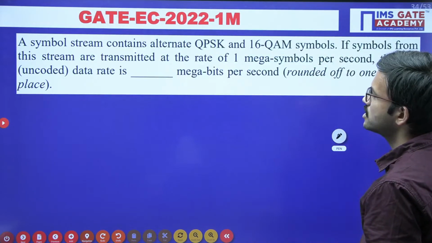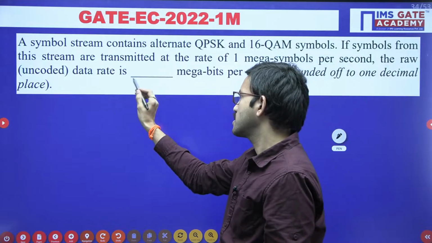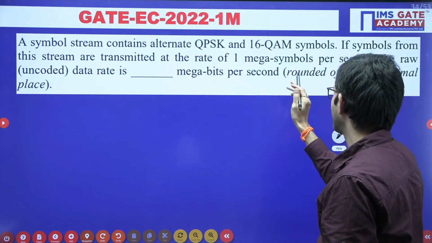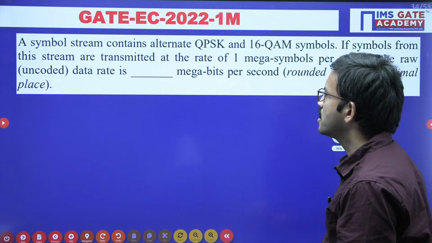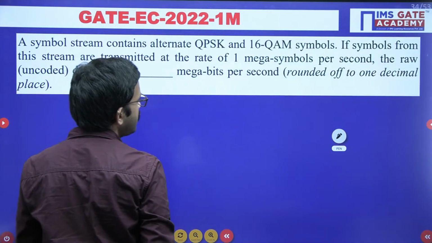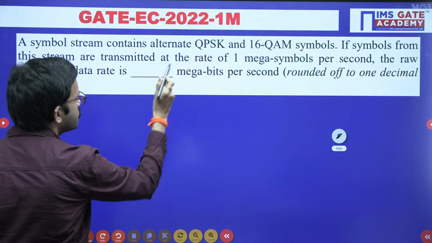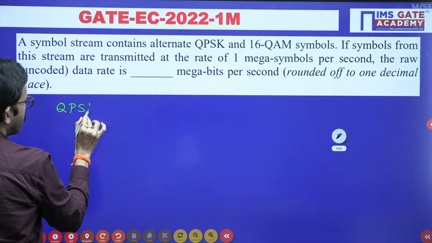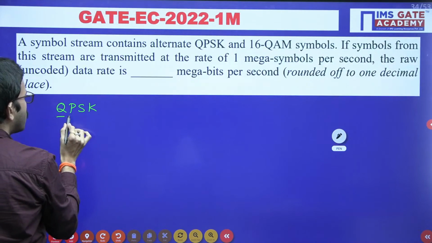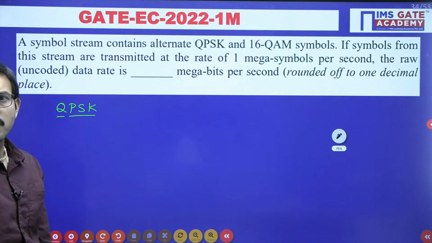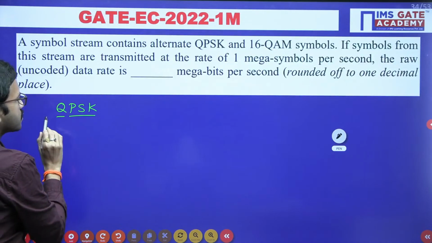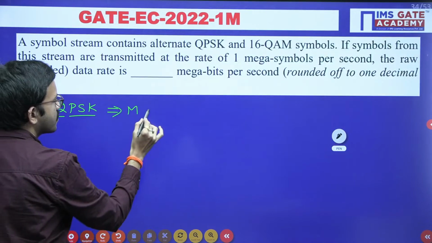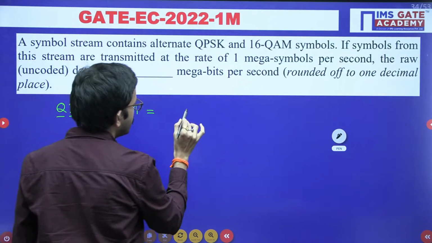Now the question is the data rate they are asking. Here you can look at the units, megabits per second. So in the order of megabits per second they are asking, right? So first of all, let us construct QPSK. The full form of QPSK is quadrature phase shift keying. So can you guess how many symbols we are going to use in this particular technique?